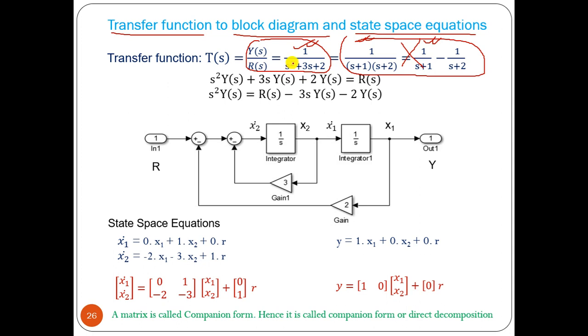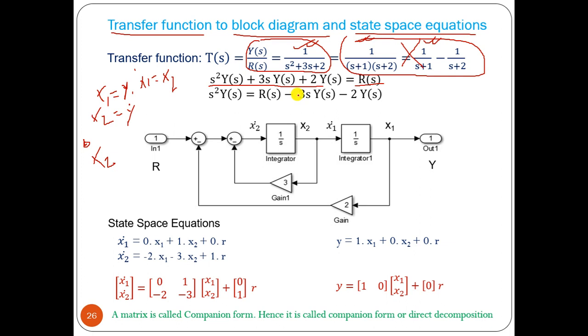This is of second order, so we must have two variables x1 and x2. So we can cross multiply, equal to R(s). Now we can assume Y(s) equals x1. Y equals x1, then y dot equals x2. And the double dot term, which is equal to x2 dot. So what we can write now: x1 dot equals y dot, since y equals x1, and that is equal to x2.